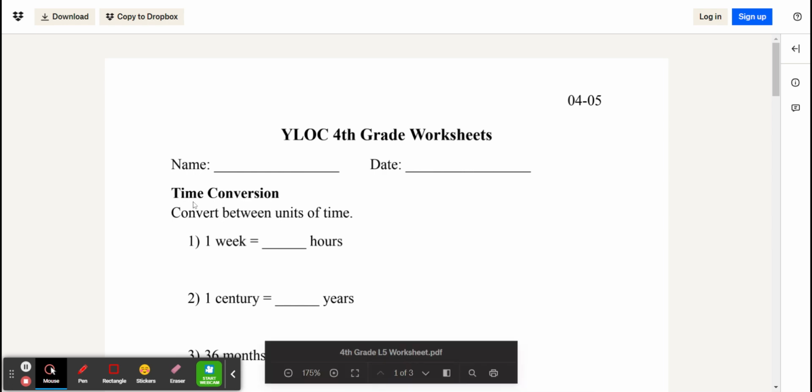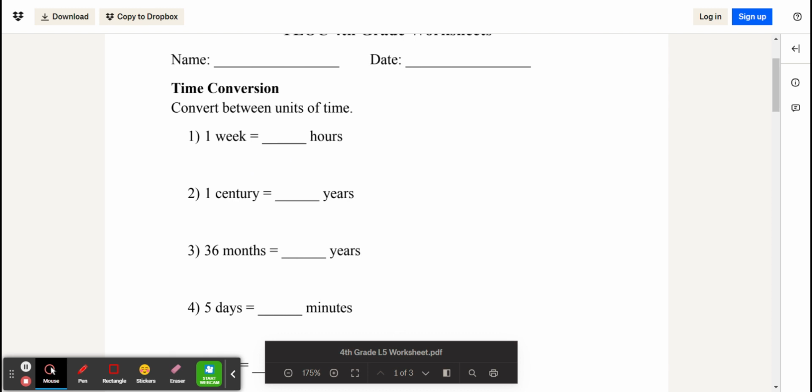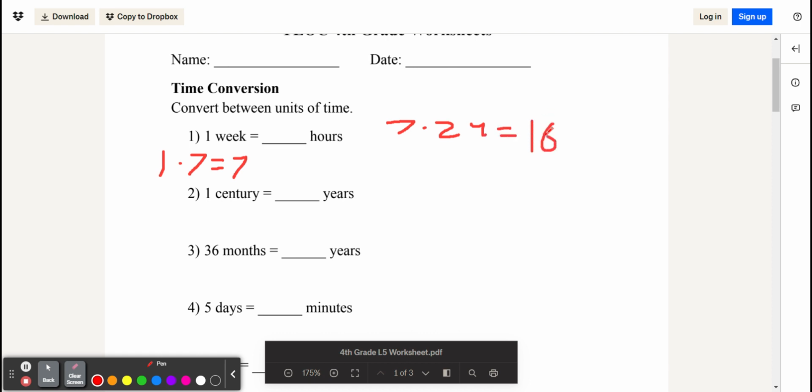For our first section, we have time conversion, where we're converting between units of time. For our first question, we have 1 week, which we are converting into hours. So 1 week is also 7 days. So 1 times 7 is 7, so we have 7 days. And then each day has 24 hours. So 7 times 24 is equal to 168. So we have 168 hours in a week.